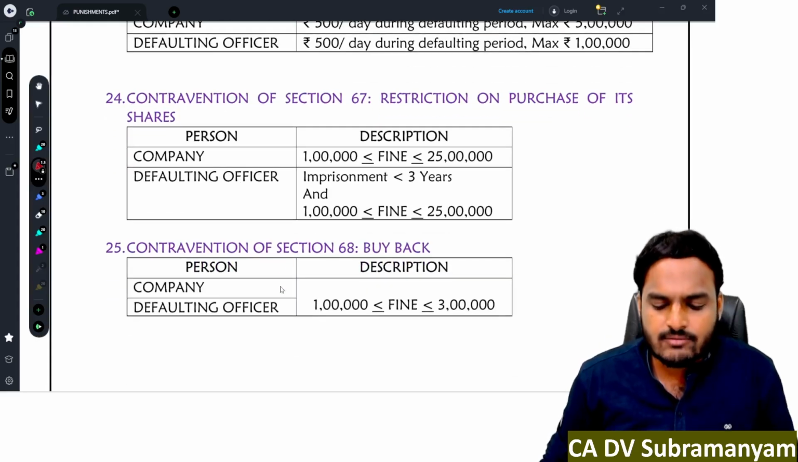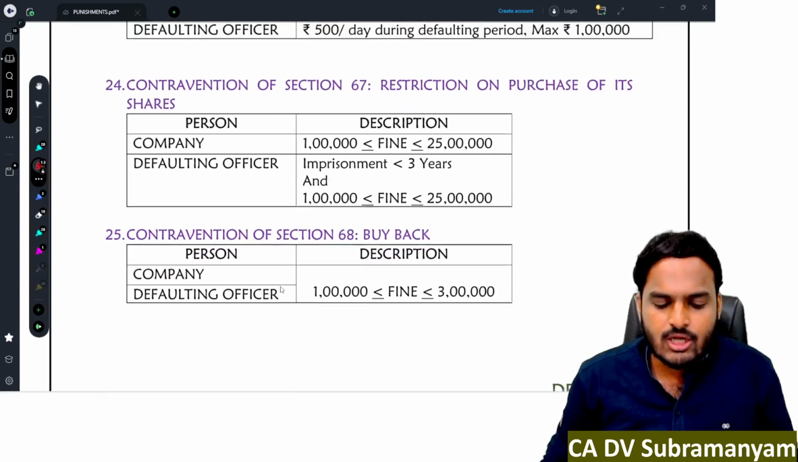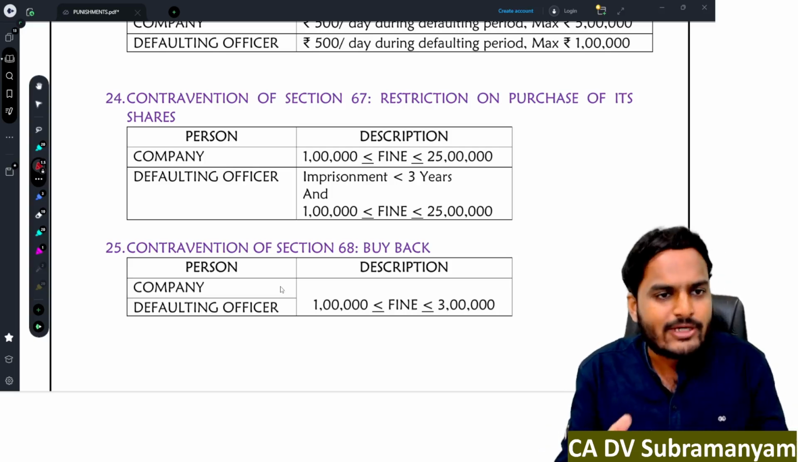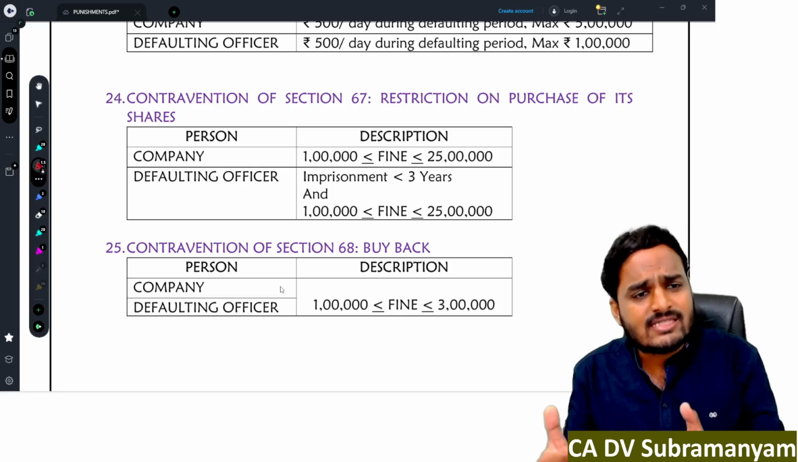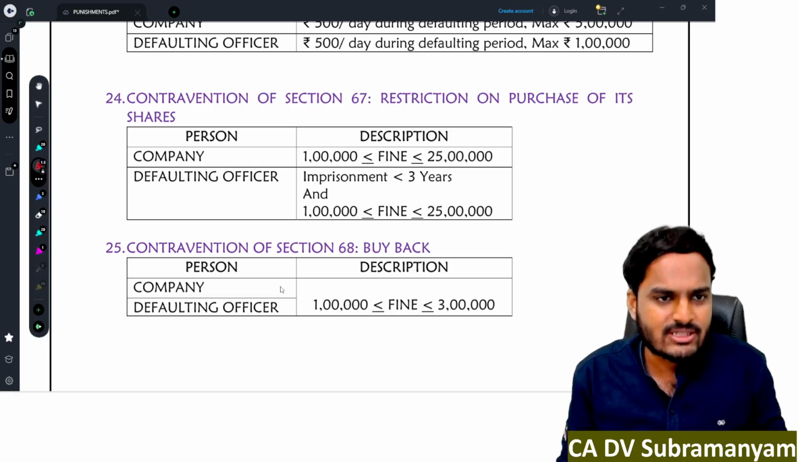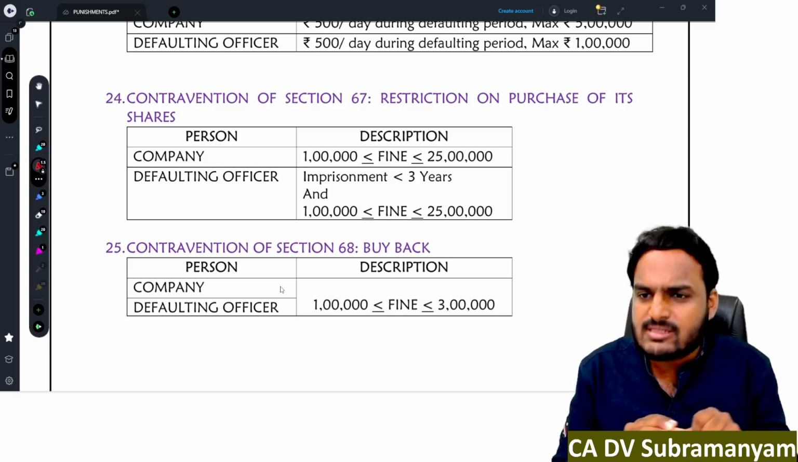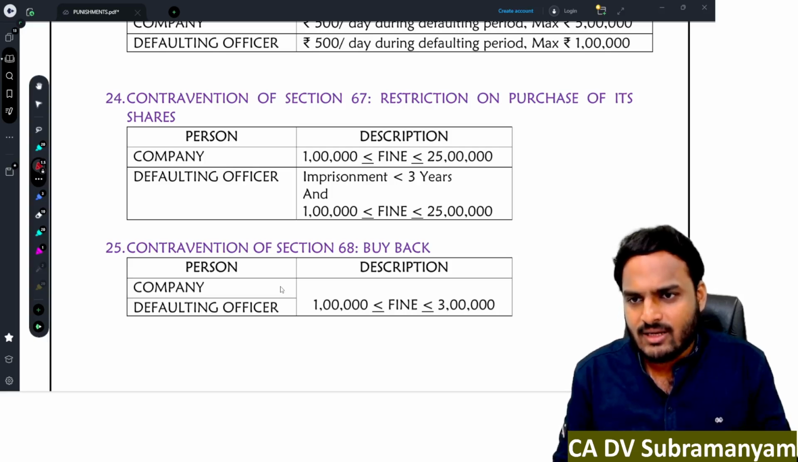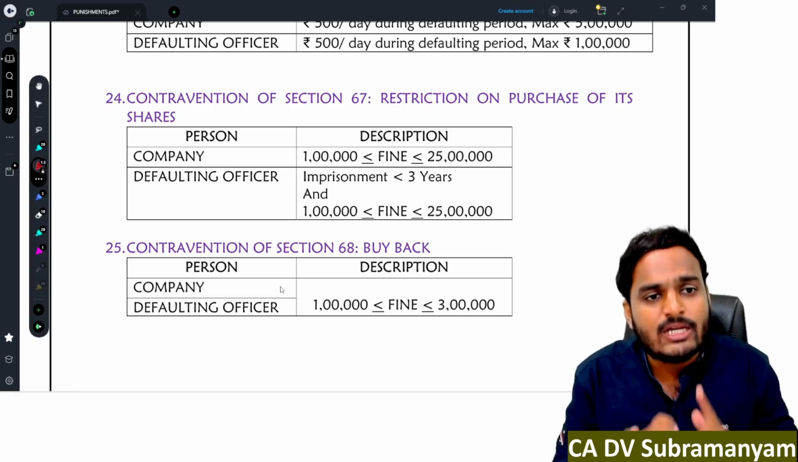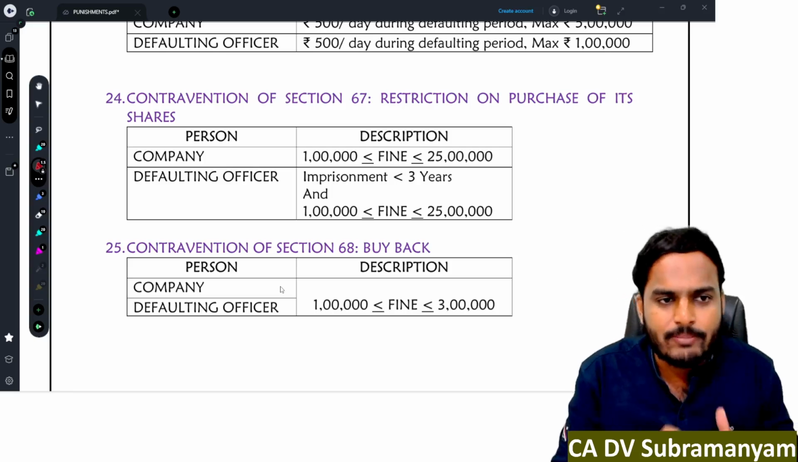Next, contravention of section 67, restriction on purchase of its shares. A company can advance money to its employees to purchase or subscribe fully paid up shares of the company. But there are some restrictions, maximum 6 months salary it can advance. And employee excludes directors and KMP. And the person, after getting that loan amount, should subscribe only fully paid up shares. He should purchase only fully paid up shares.